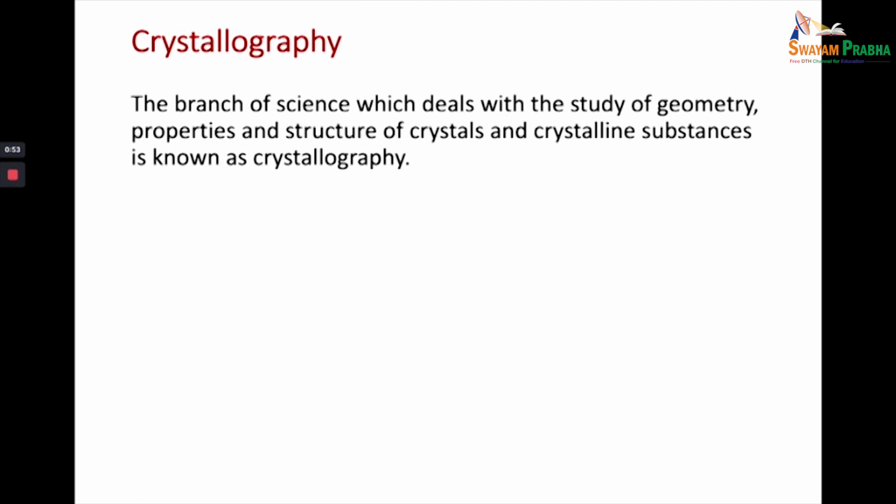Now, let's start an in-depth look at the crystals and the crystalline substances. But before we do that, let's define a term called crystallography. Crystallography is defined as the branch of science which deals with the study of geometry, properties, and structure of crystals and crystalline substances.